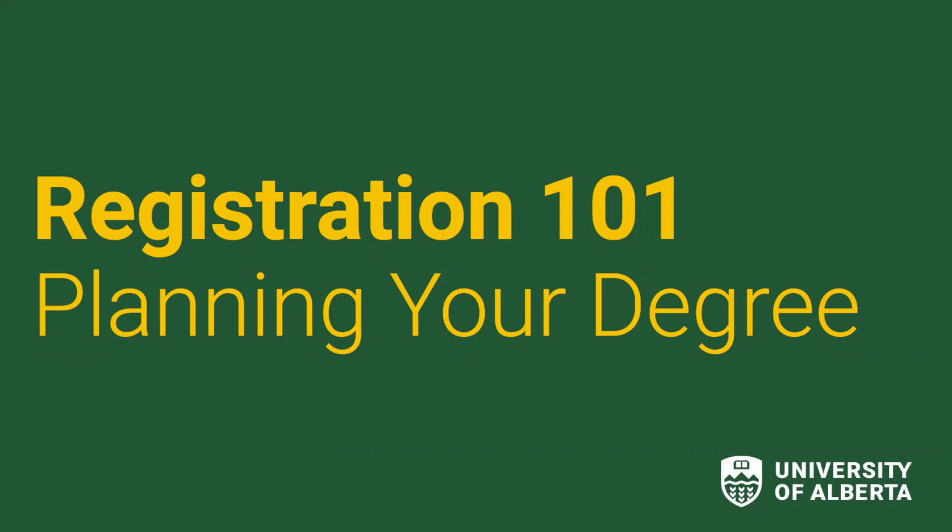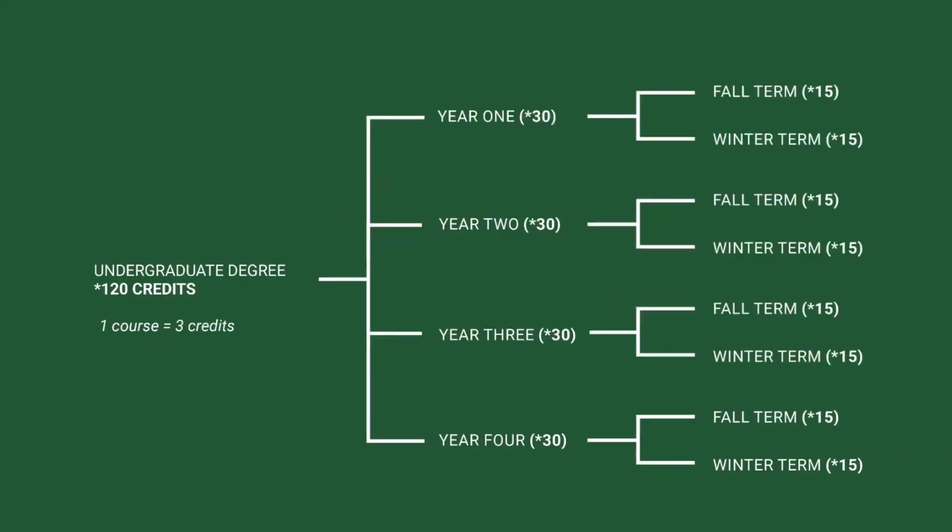Before we show you how to build your first year timetable in Beartracks, we are briefly going to talk about planning your degree. It is possible to graduate from most undergraduate programs after 4 years. Most degrees are going to require 120 credits. The star is how we denote credits. Half-year classes are 3 credits, September to December, or January to April, and full year classes are 6 credits, September to April. If you are on the 4-year plan, that means you will be taking 5 classes or 15 credits a semester for a total of 10 classes, 30 credits a year.